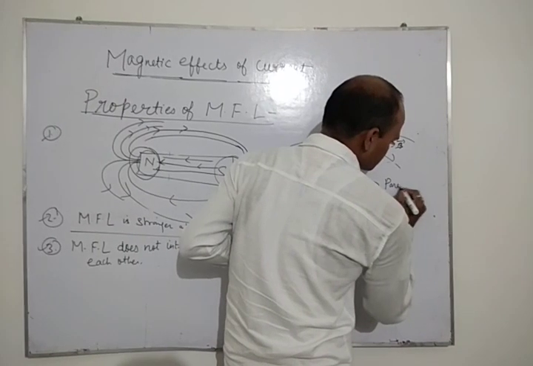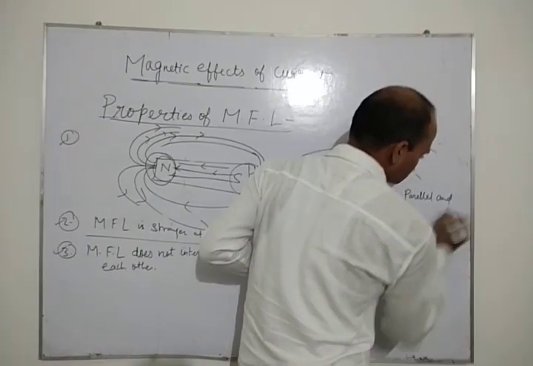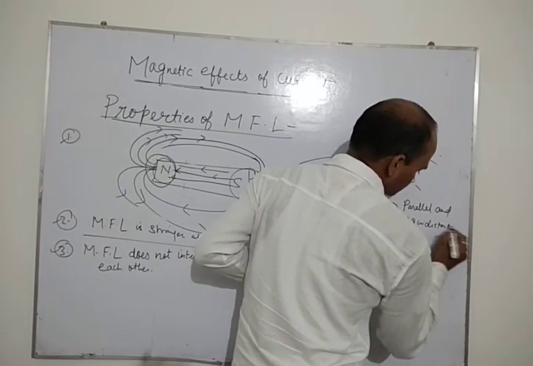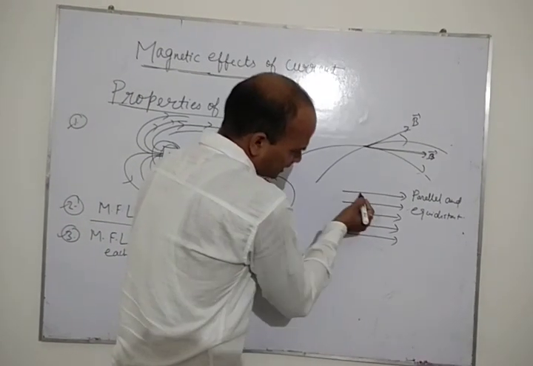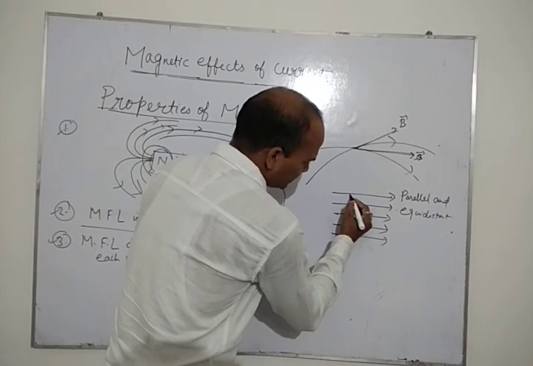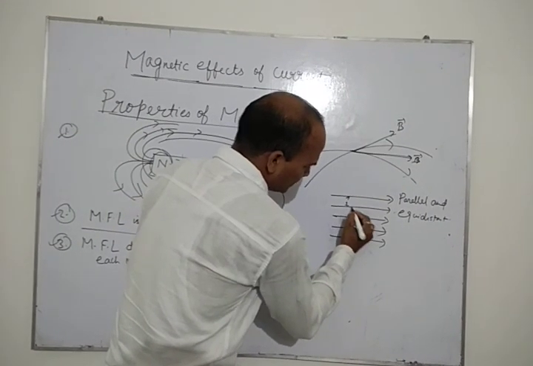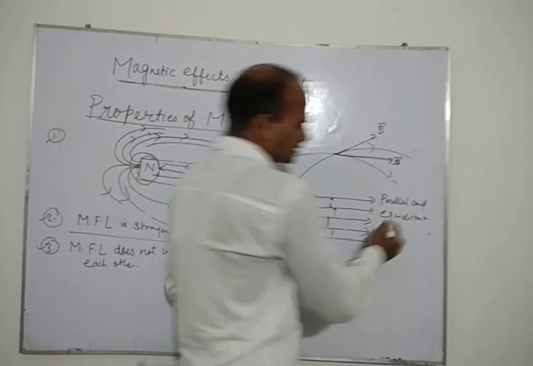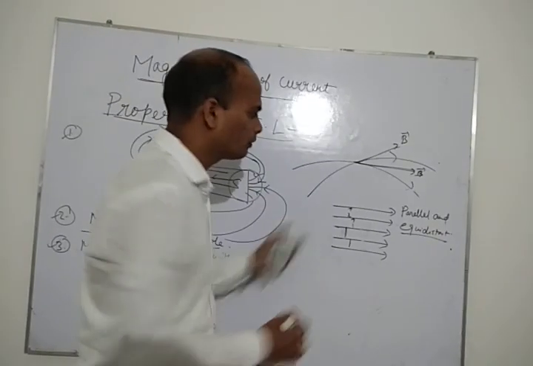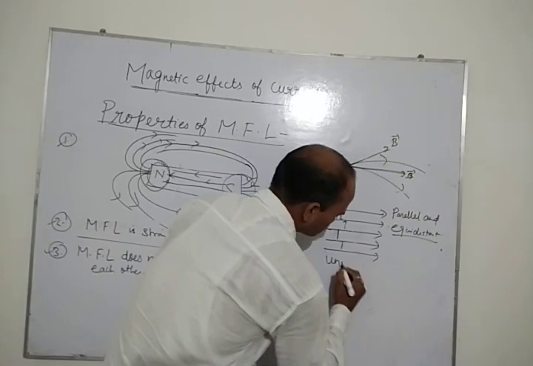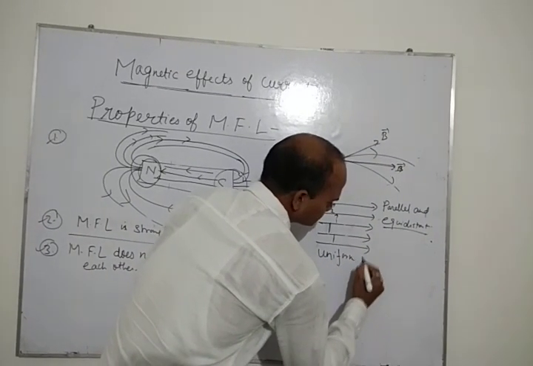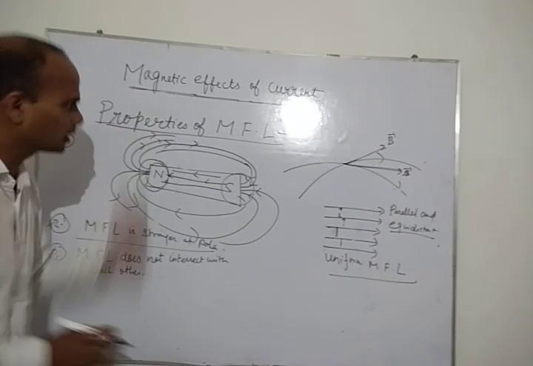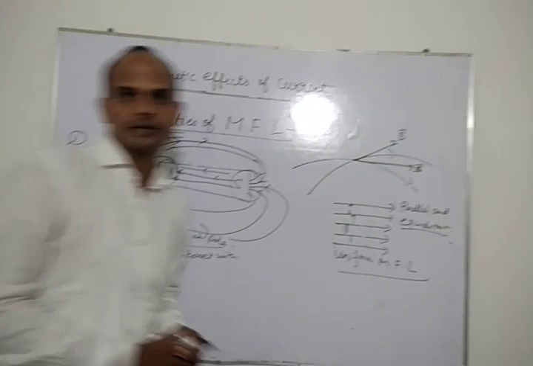Parallel, equidistant. See, these are all parallel to each other. And the distance between this line and this line, this line and this line, every distance is equidistant from each other. So we will say this is uniform magnetic field line. This can also be one of the properties of magnetic field line.